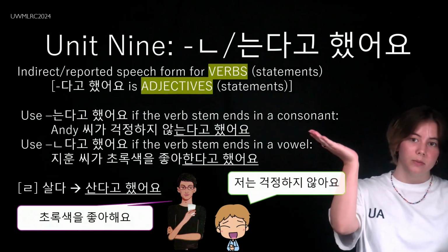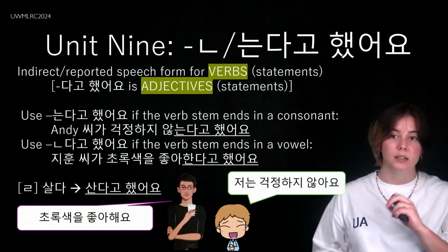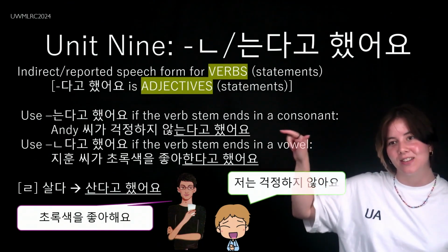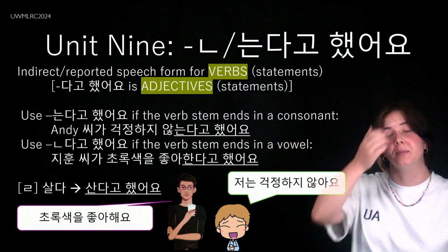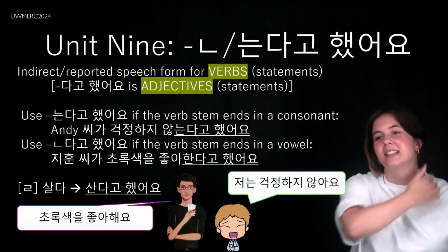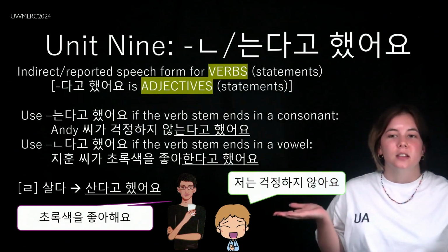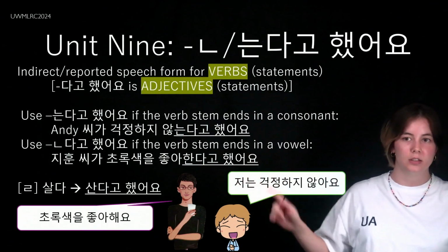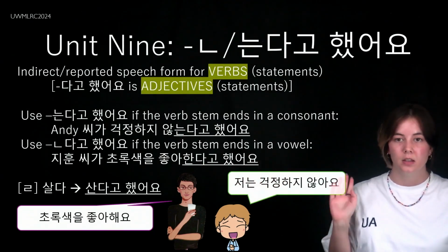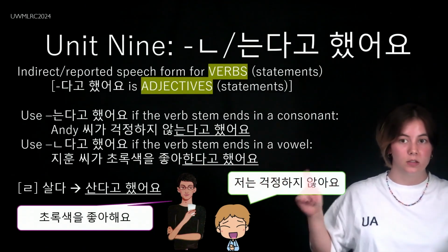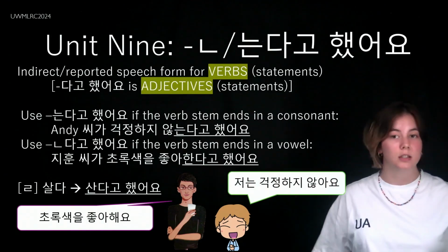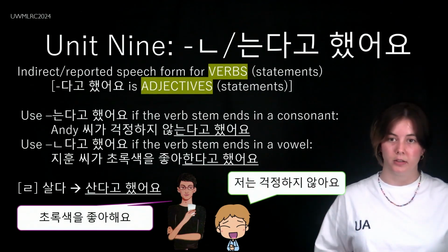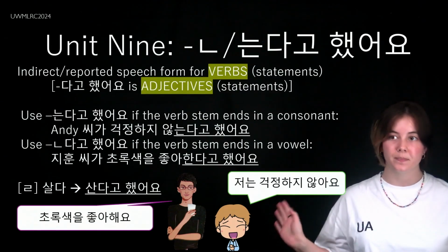If your verb stem ends in a consonant, you will be using 는다고 했어요. So the computer I have does not have a Hangul keyboard downloaded, and I'm too lazy to do that, so pretend that is in Hangul. 저는 걱정하지 않아요. Or let's just actually drop the 저는. Let's just say 걱정하지 않아요. This is what Andy said. This is the original sentence. So in an indirect speech form, you'll say 안디 씨가 걱정하지 않는다고 했어요. Andy said that he doesn't worry.